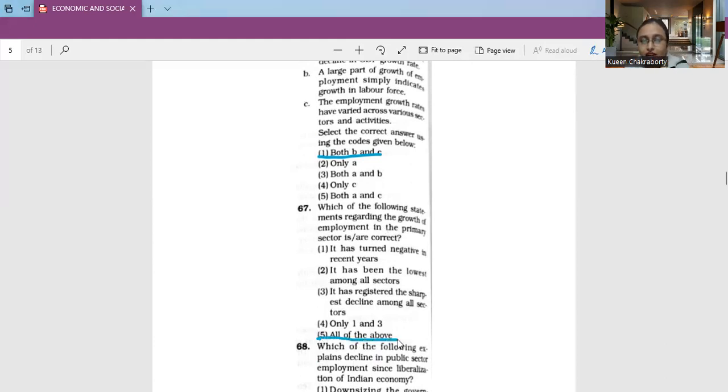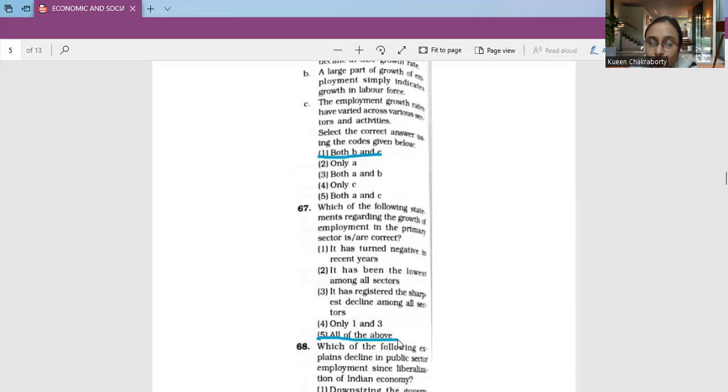Yes. Why am I saying the answer to question 67 will be all of the above? Growth of employment in the primary sector, as expected, has been quite low, the lowest, and has seen the sharpest decline. I just told you about the figures for the employment rates. It has in fact turned negative in recent years.